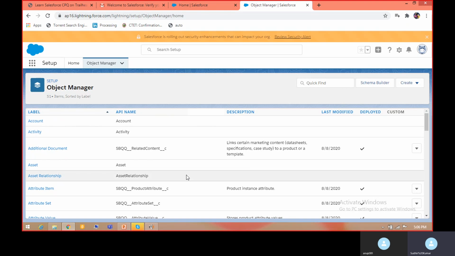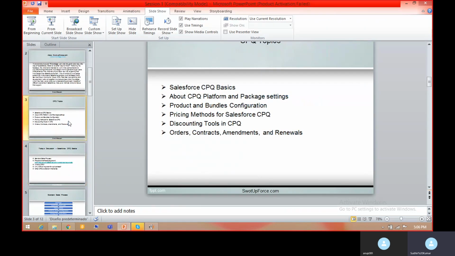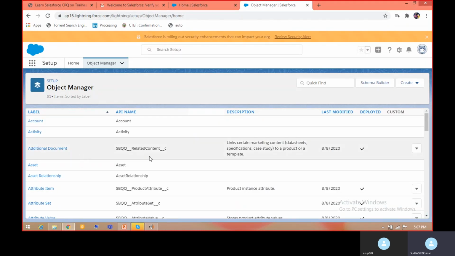So that's all for today's session, and in the next session we will be discussing more about the CPQ platform and package settings. There are some important settings which you can do under the CPQ platform.